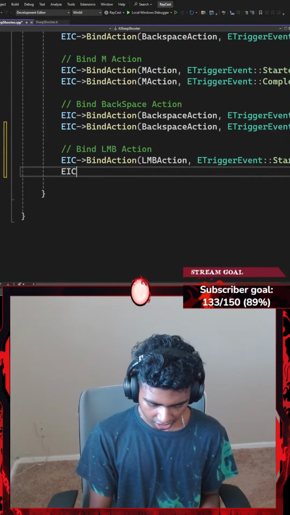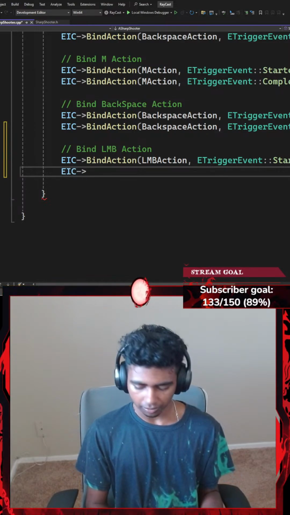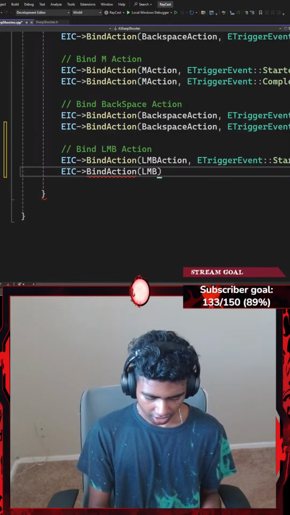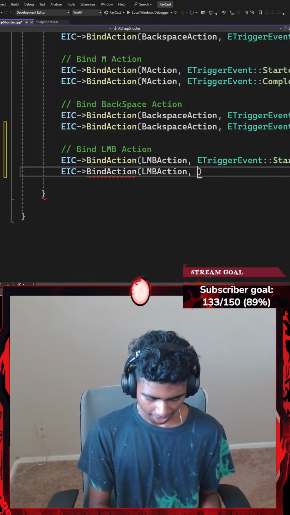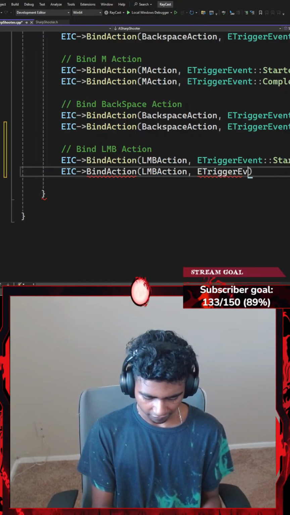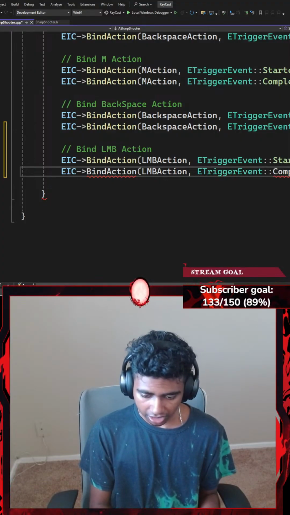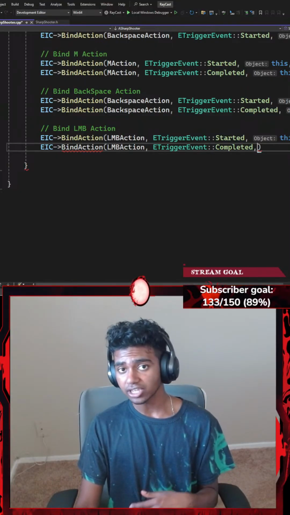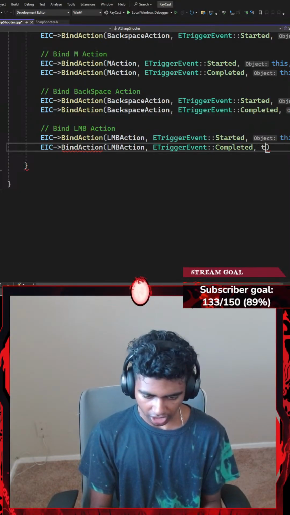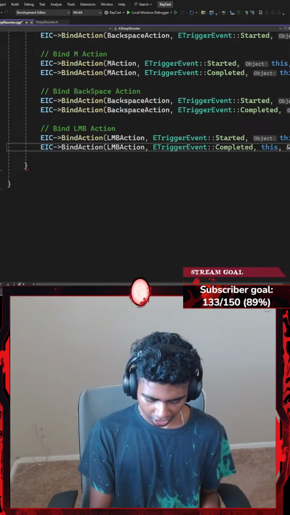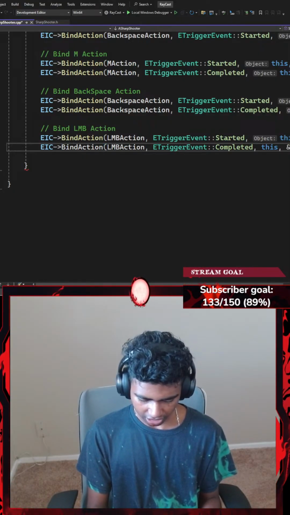And then in the contrary, I'm going to go with EnhancedInputComponent again, which points towards the BindAction function that requires a bind action parameter, an ETriggerEvent, which is going to be using a scope resolution operator to point towards Completed. If my LMB action has been completed on this object, I want to do what my LMB_Release function tells me to do.